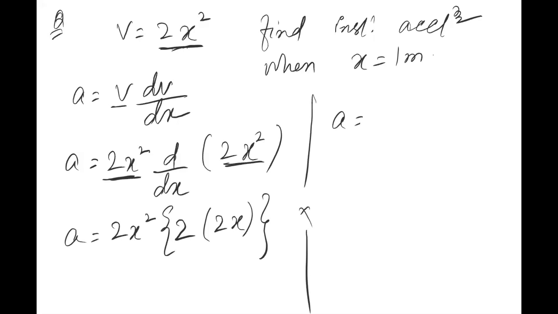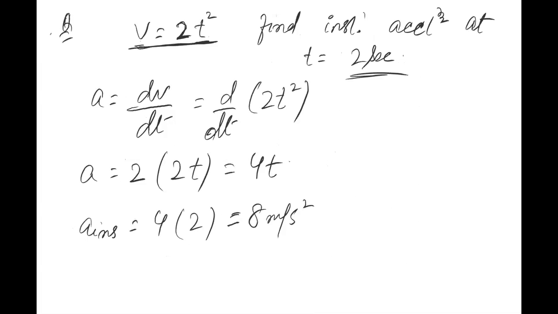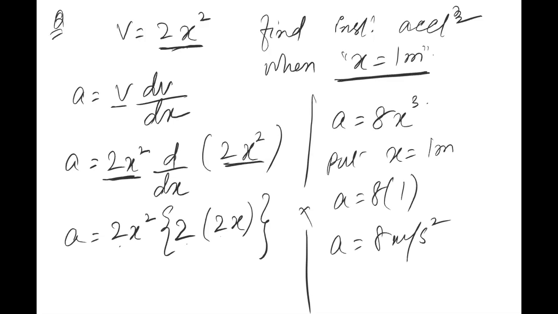तो मेरे बच्चों acceleration will be 2 2 2 मतलब 8 multiplied by x cube. And where I was supposed to find the acceleration, so I was supposed to find the acceleration at x is equal to 1 meter. So put x is equal to 1 meter, acceleration will become 8 into 1, that is a is equal to 8 meter per second square. I hope now it is clear when to use which of the formula of acceleration. I will use the formula of acceleration as dv by dt when I have velocity in terms of time. And if I have velocity in terms of x, so I will use this formula of acceleration, which is v dv by dx.